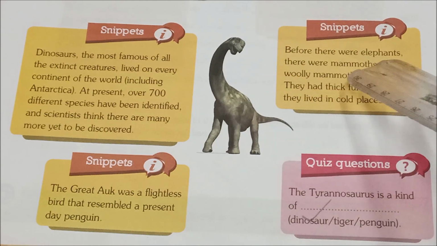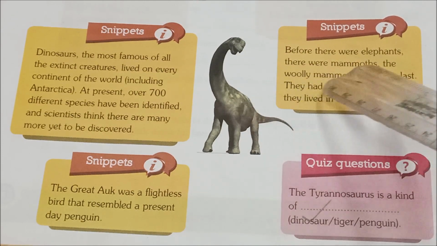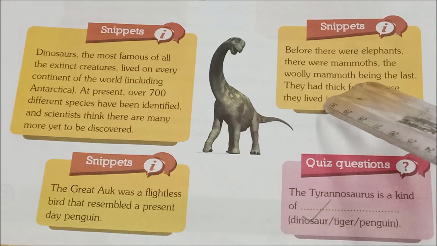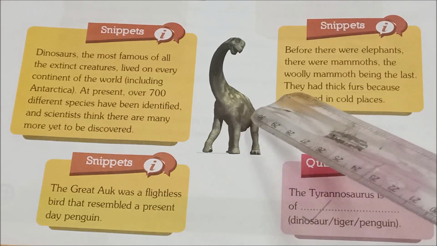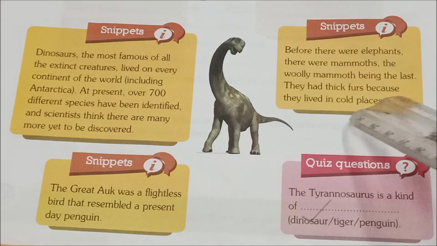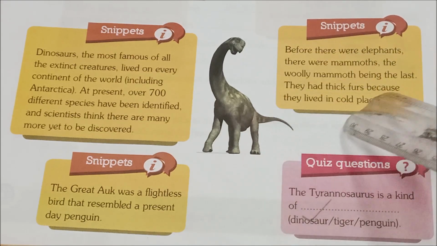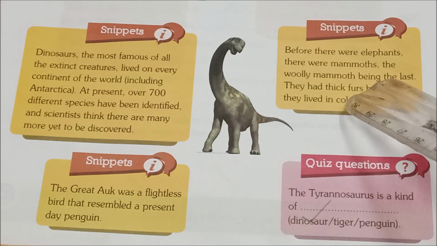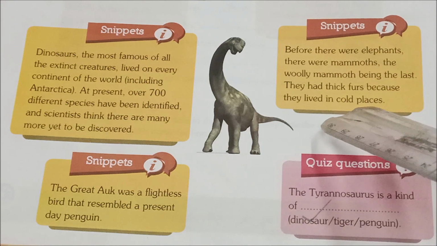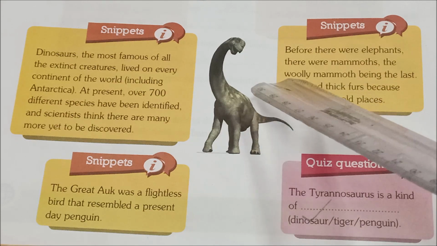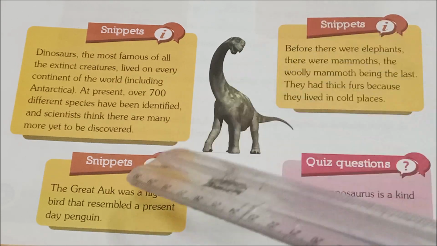Before there were elephants, there were mammoths. The woolly mammoth being the last. They had thick furs because they lived in cold places. Okay, this picture also I have already shown, right? So it looks like an elephant. Okay, the name of that one is woolly mammoth. Fine. See the next one.